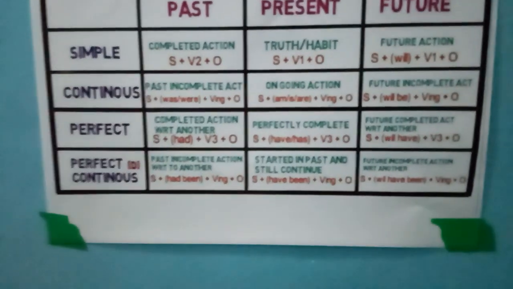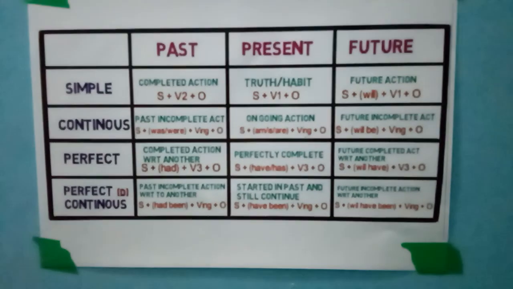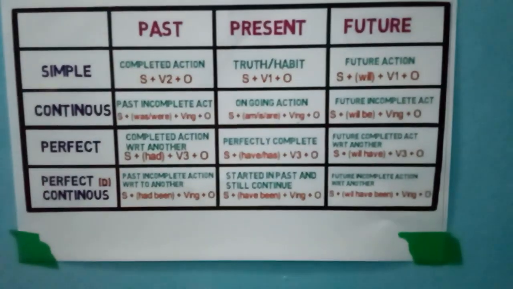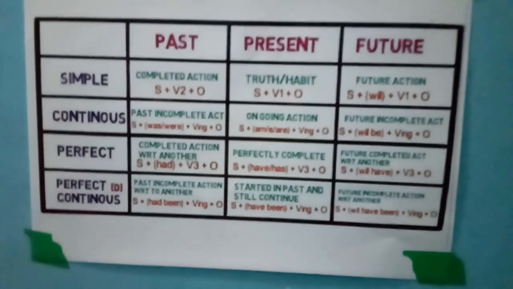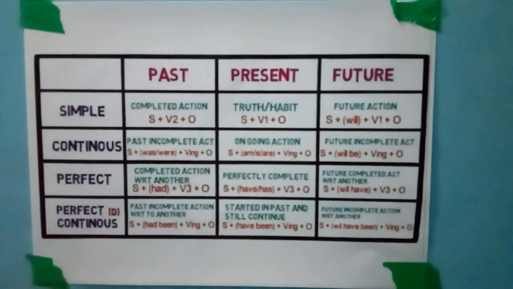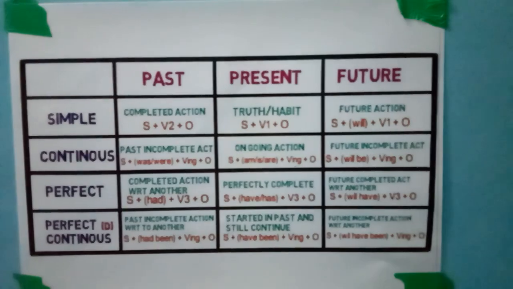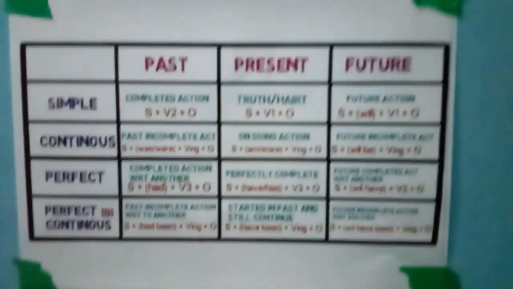So when you talk about simple past tense, then you have to use the verb's second form with the object. Like Ram writes a letter. So if you change the same sentence into past, that will be Ram wrote a letter.